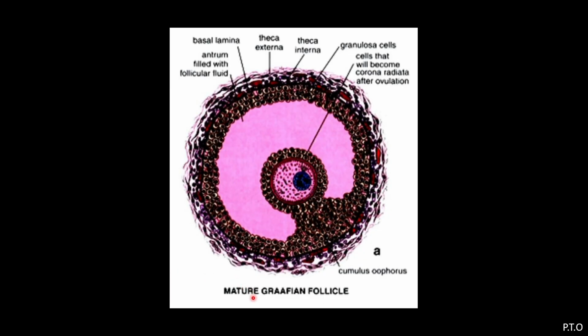This is the diagram showing a mature Graafian follicle. In this mature Graafian follicle, you will find it has theca externa and theca interna, 2 membranes, and the third membrane is the granulosa cells. Some of the cells of the granulosa membrane form this structure, which is called the cumulus oophorus. This is a diagram showing the mature Graafian follicle, which has the antrum filled with follicular fluid.